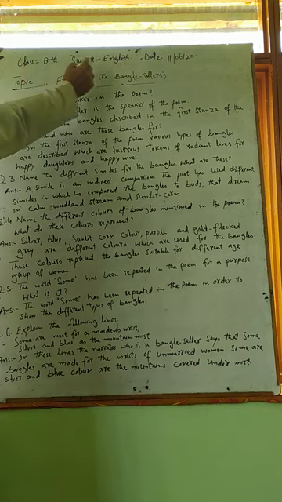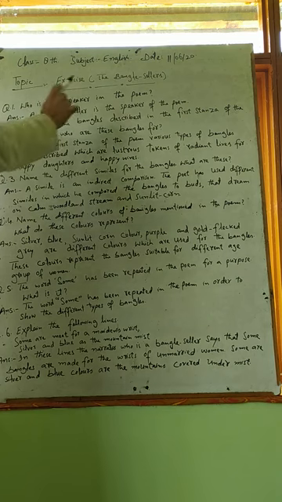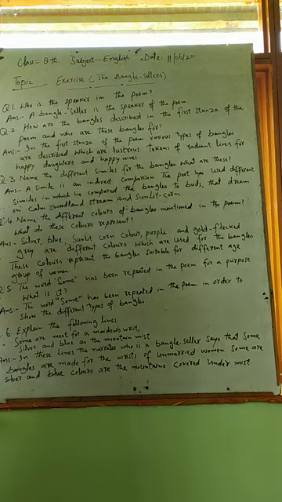Class 8th, subject English, topic exercise, the Bangle-Sellers. The Bangle-Sellers is a poem. इसकी आज हमने एक्सरसाइज करनी है. इस एक्सरसाइज में 6 क्वेश्चन है. इसके आंसर्स मैंने लिखे हैं बोर्ड पर. These questions we have to discuss with you today in this offline class.